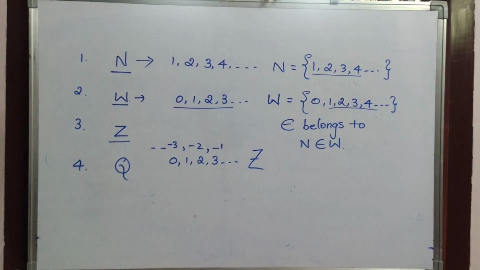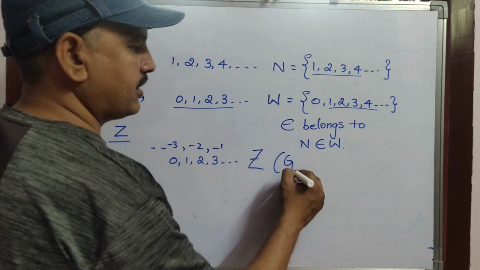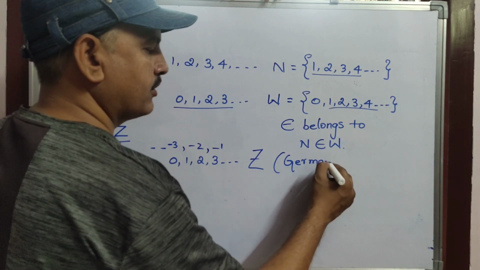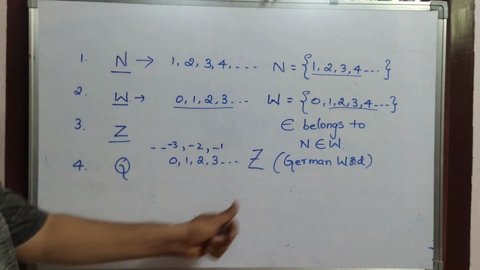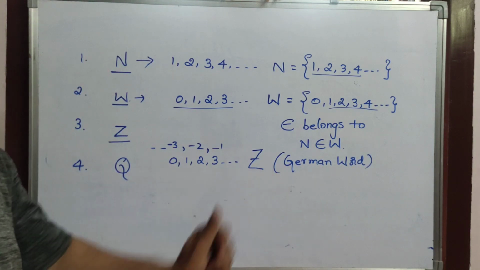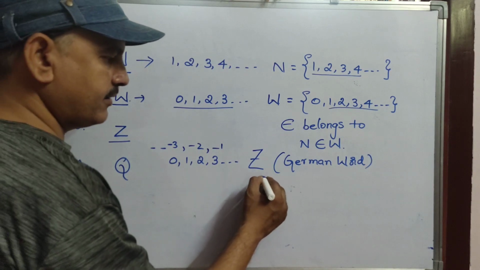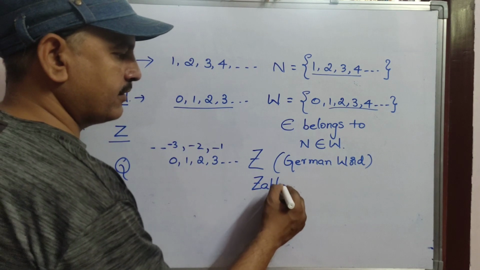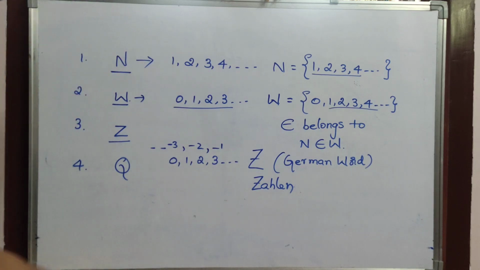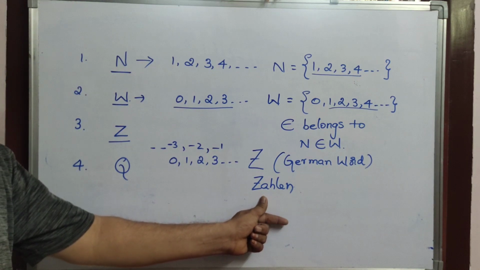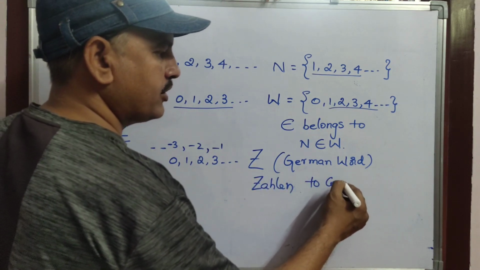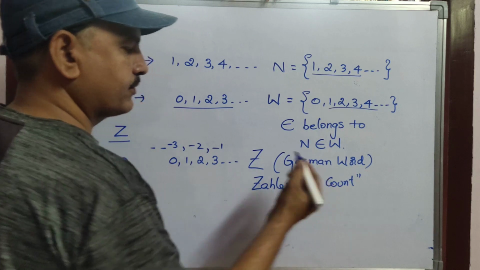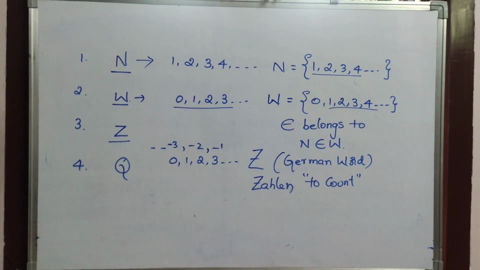And you know children, Z, the letter came from a German word. The letter came from German. And you know Z means Zahlen, Z-A-H-L-E-N. What is the meaning of Zahlen? Zahlen means to count. You know, Zahlen means to count.